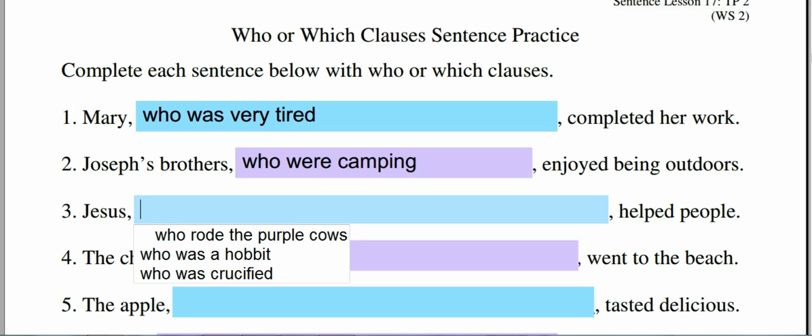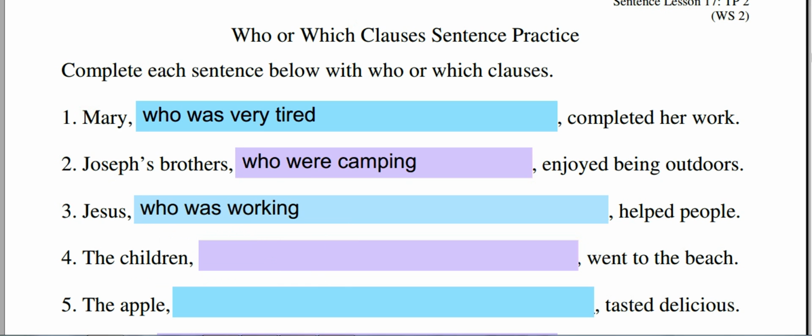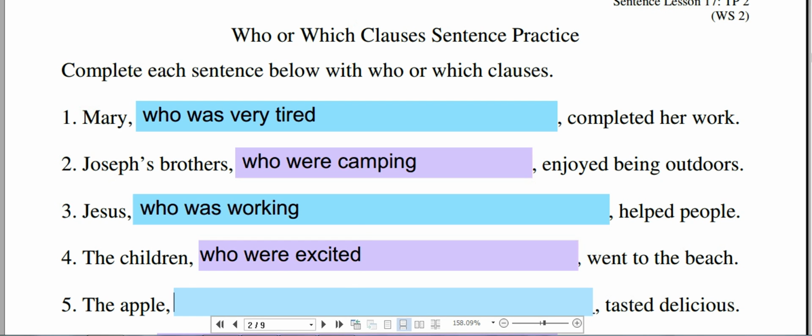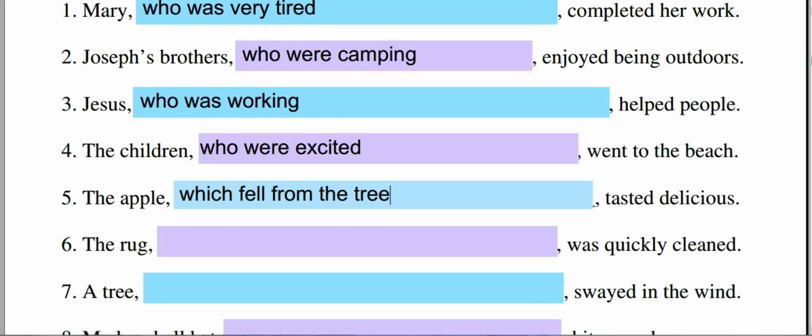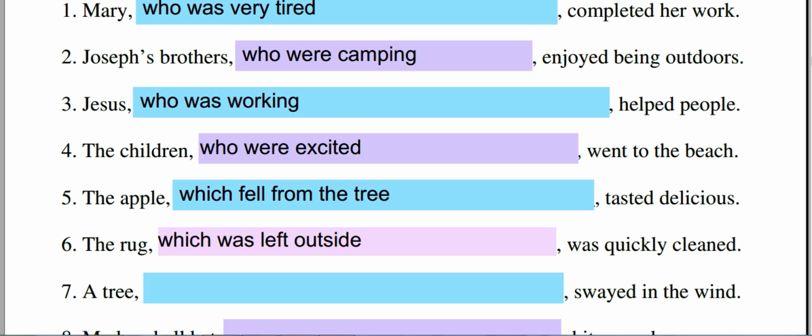Jesus, who was working, helped people. The children, who were excited, went to the beach. The apple, which fell from the tree, tasted delicious. The rug, which was left outside, was quickly cleaned.